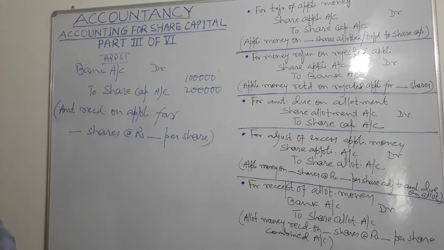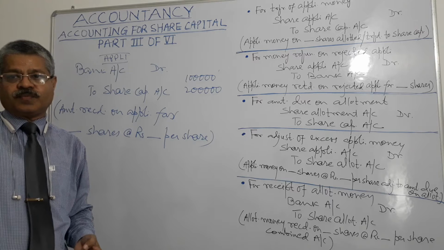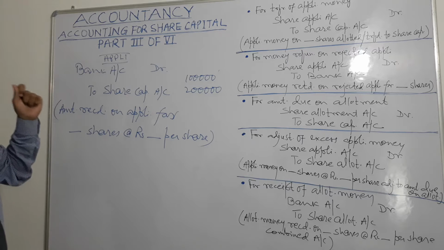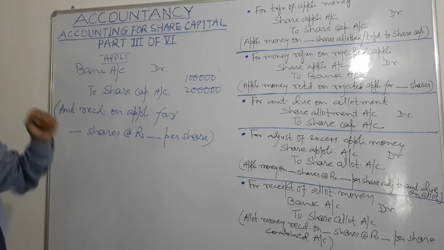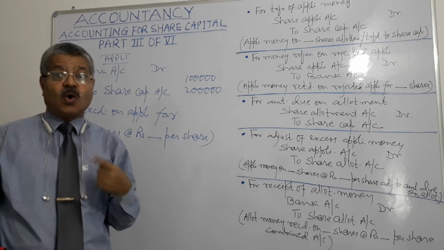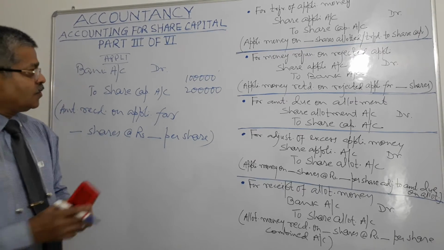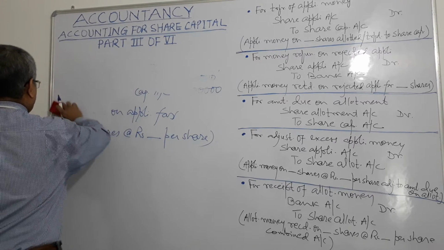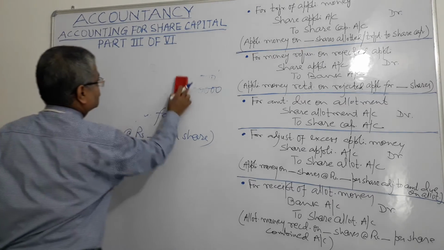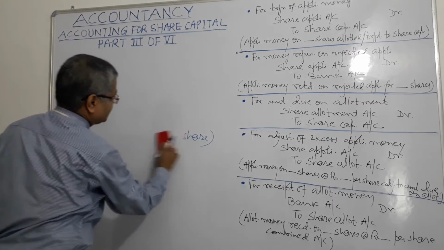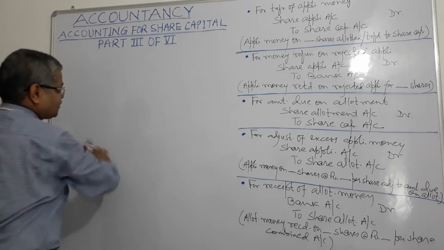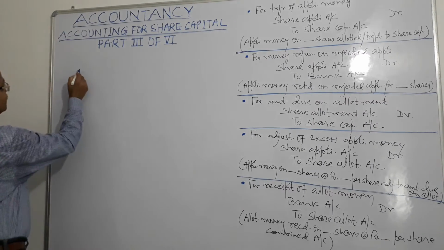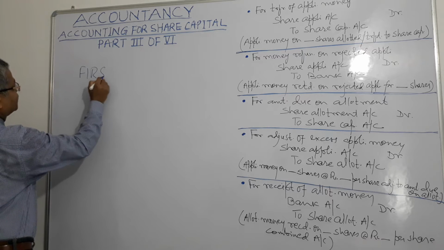So we go to next. On application we have seen, right? Now we go to on calls, right? When the company makes call or calls, so we know that company could raise entire money in the first call itself.